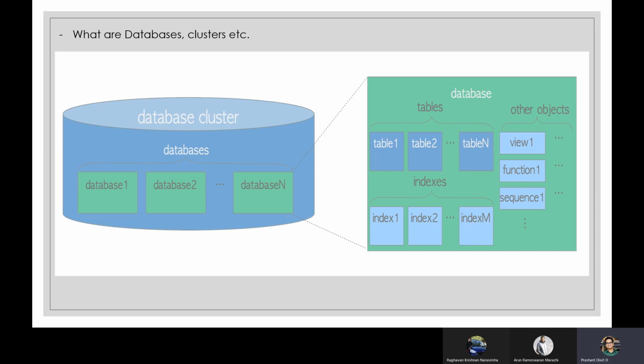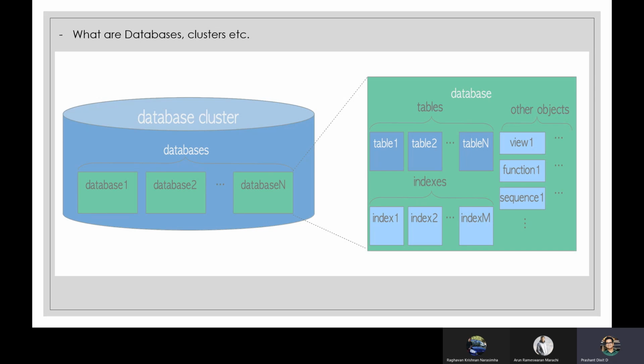So what is a database? A database is a group of objects. Objects could be tables. A table contains information, right? A table is where your real data exists. Indexes are objects which are used to improve the performance of your queries. For example, you have a column named XYZ and you are expecting your select statement to do a search or a scan on that column XYZ. Because the data is very high in that column, it's always best to create an index on top of that column, right?